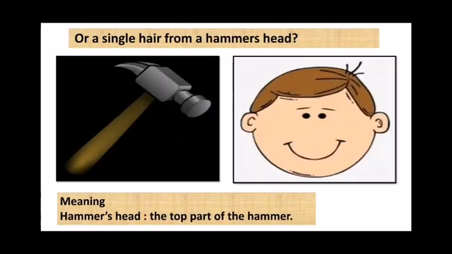So children, let's go to the second line. Or a single hair from a hammer's head. Children, in this line, hair from a hammer's head is a pun. The top of a hammer is called the hammer's head. And the poet is funnily asking why there is no hair on the hammer's head.